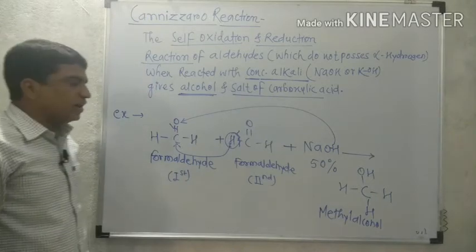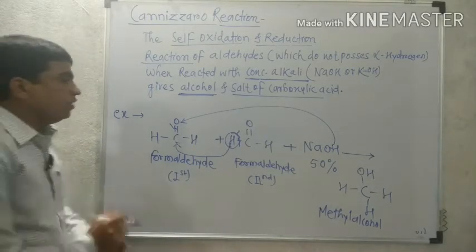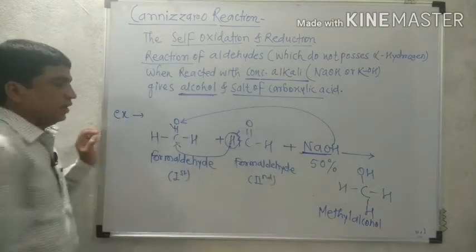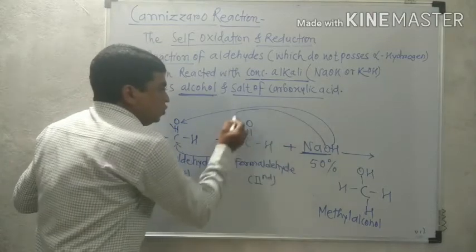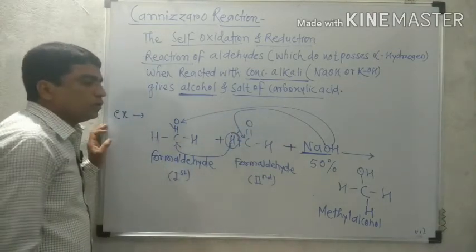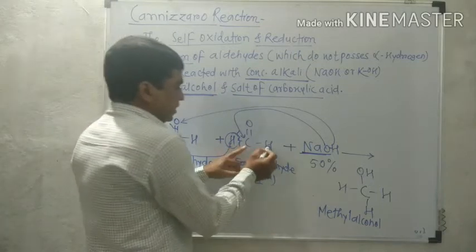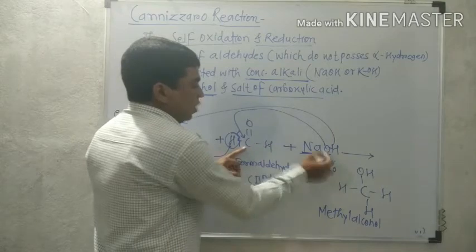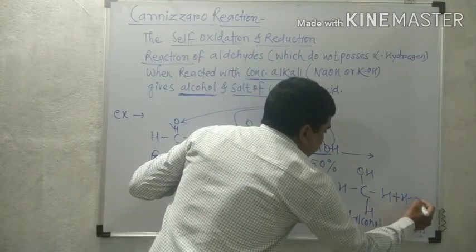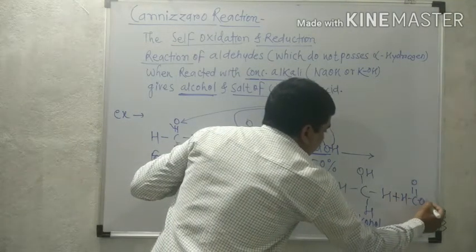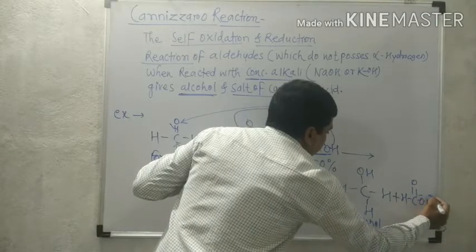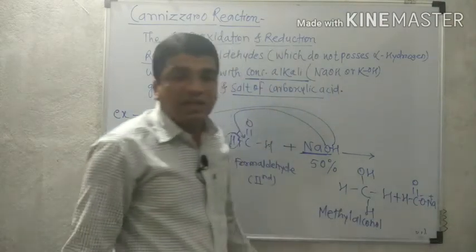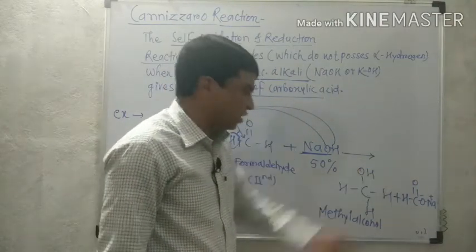Now what about the second product we have obtained? What is remaining? This ONa. That remaining ONa gets added to this carbon. So what happened? That is C double bond O, and now this ONa: COONa. The oxygen of the structure has a negative charge and sodium has a positive charge, because it is a salt.